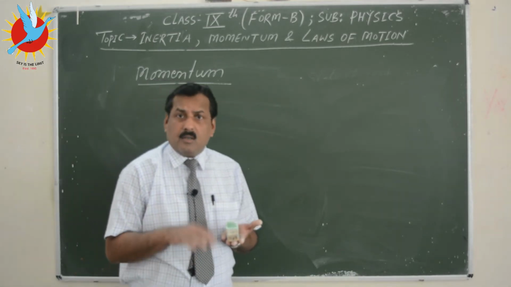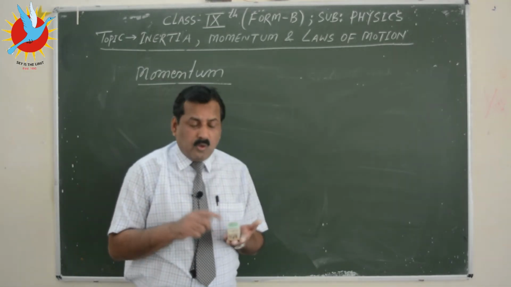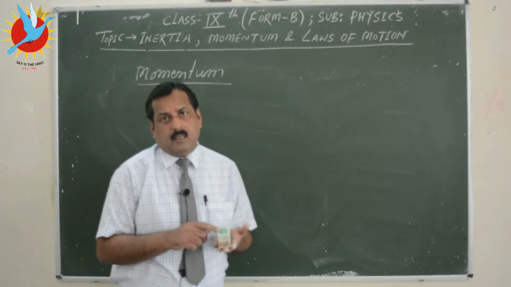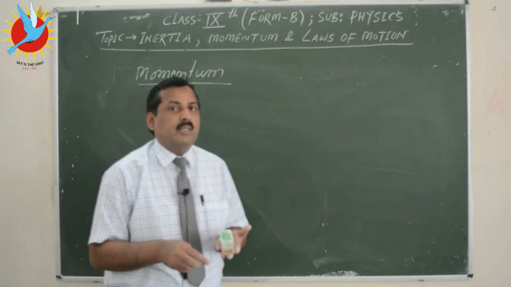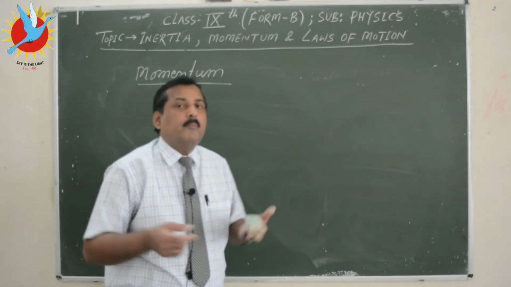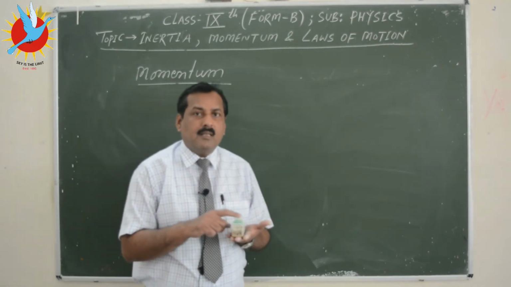The passenger is there on the seat, so the lower portion of his body is in direct contact with the seat. Therefore, the lower portion of the body also stops. But what happens to the upper portion of the body of the passenger?